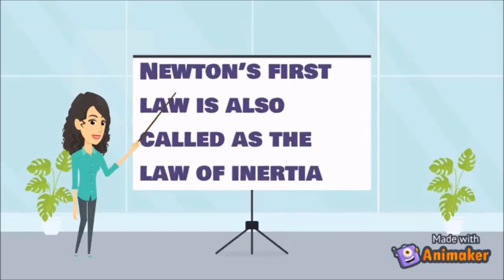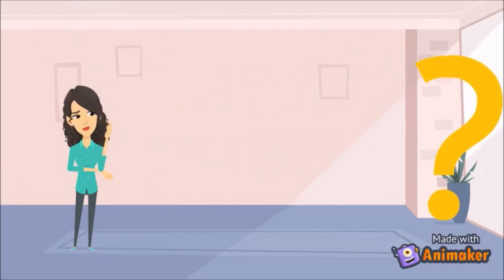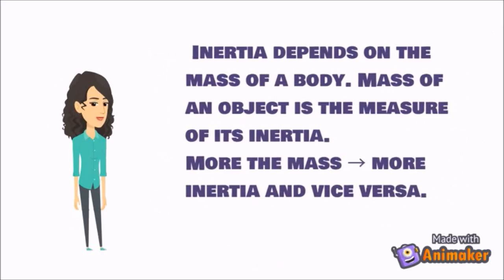Newton's first law is also called the law of inertia. But what is inertia? Inertia is the property of matter to resist change in motion. Inertia depends on the mass of a body. Mass of an object is a measure of its inertia. More mass means more inertia and vice versa.